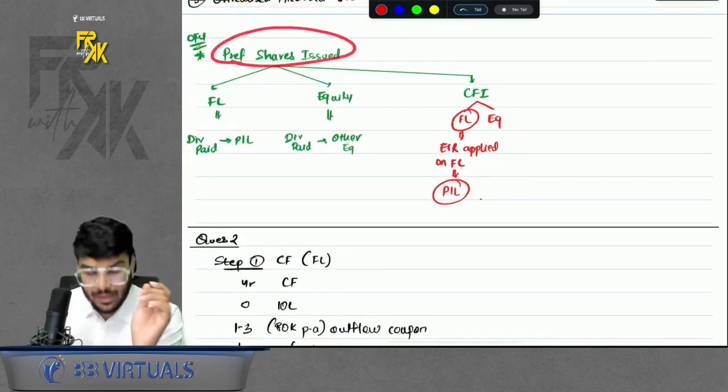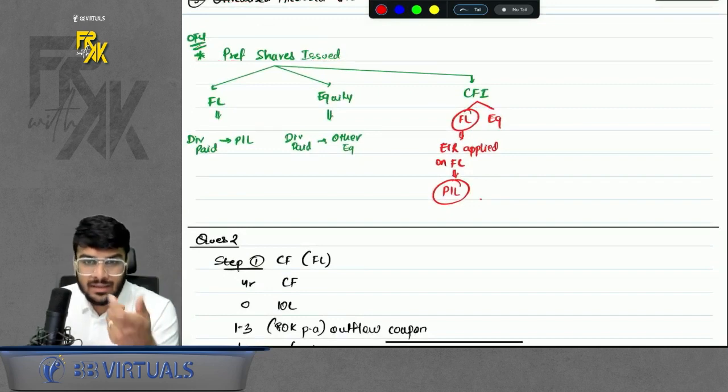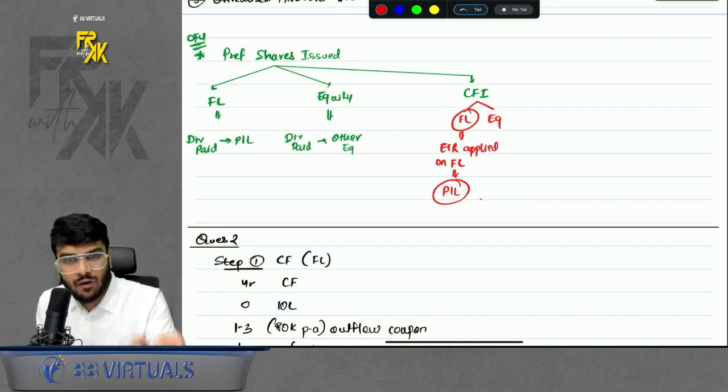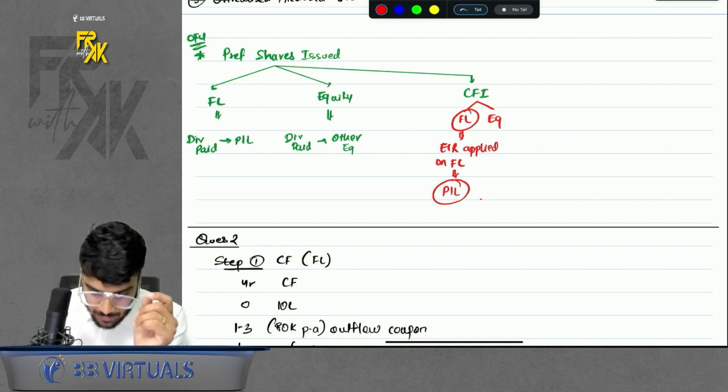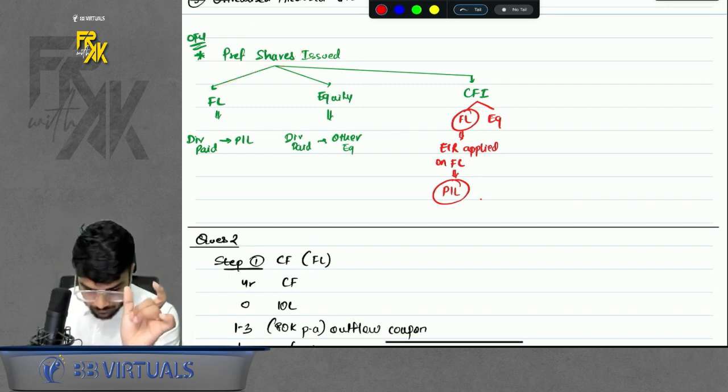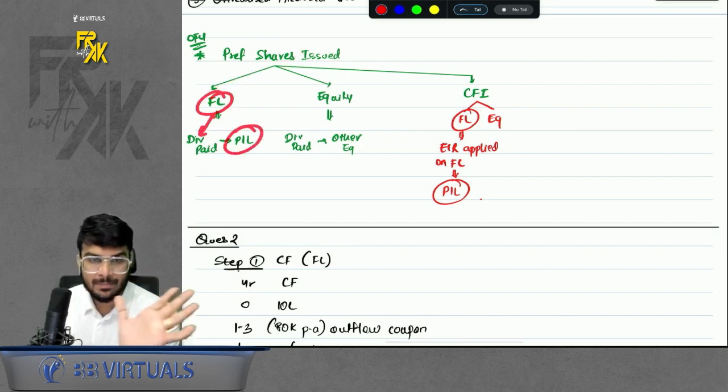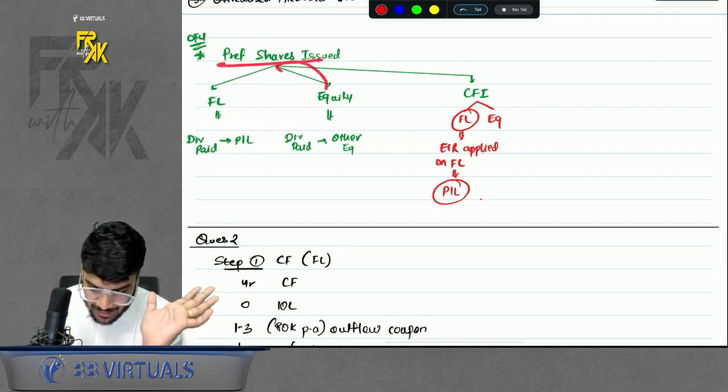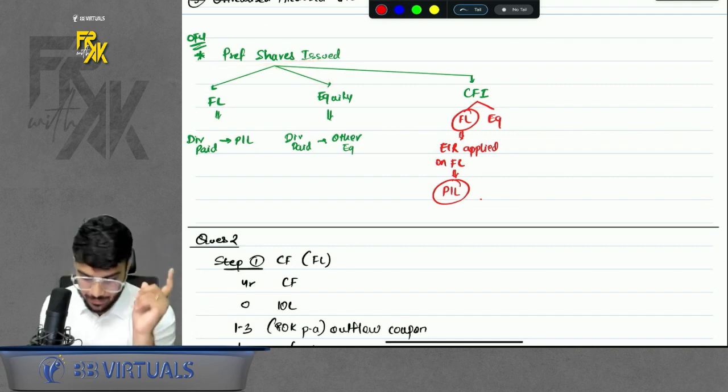I also discussed one OFU. Sir, whatever we give to preference shares in the name of dividend, will the dividend paid to preference shares go in profit and loss or within other equity? If the preference shares are classified as FL, then whatever dividend you pay, it is an expense for you. But if the preference shares are equity, then whatever dividend you pay goes to other equity.